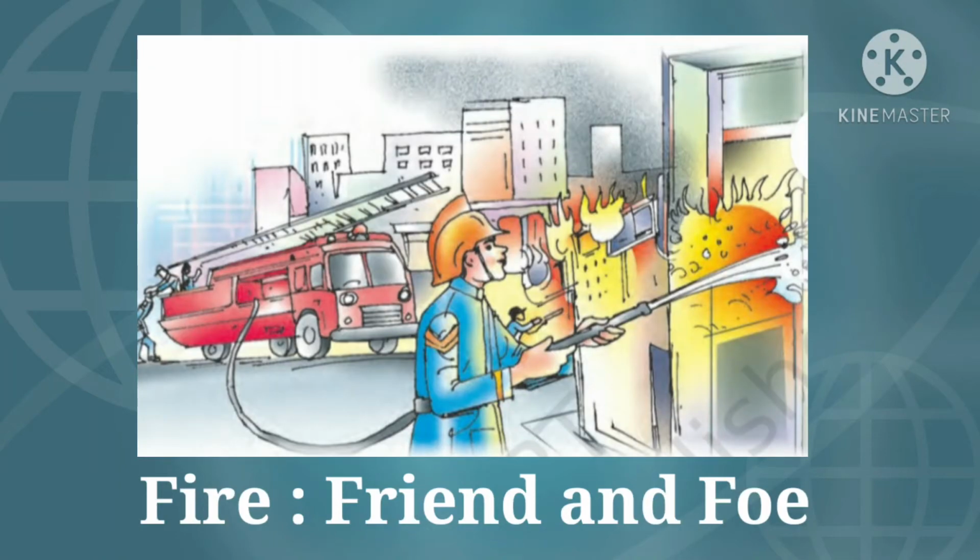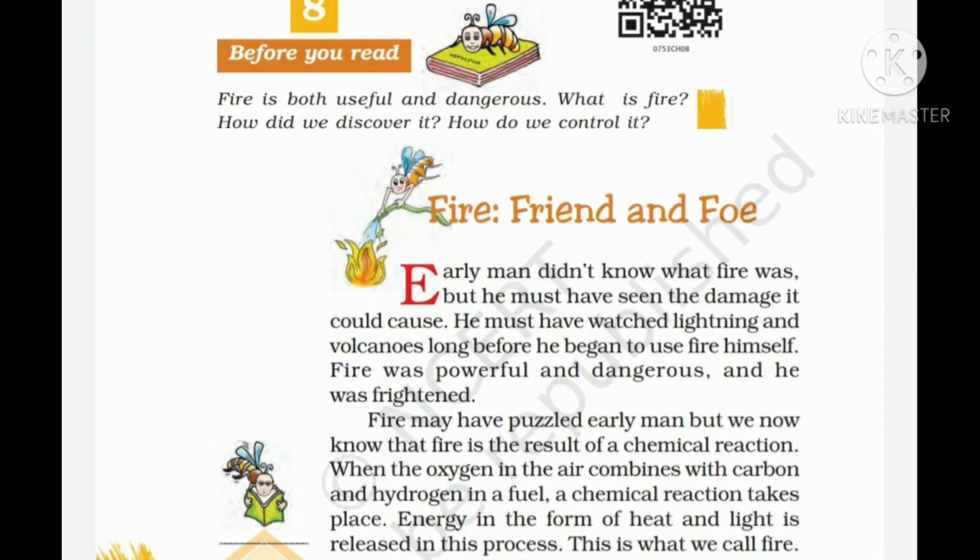Today I am going to start a new lesson, Fire, Friend, and Foe. So, first of all, let's understand the meaning of the word foe. Foe means enemy. So, as the title states, in this lesson we are going to know a little bit more about fire. How fire acts as a friend at different times, and how the same fire can act as a foe. Okay, because fire has various forms.